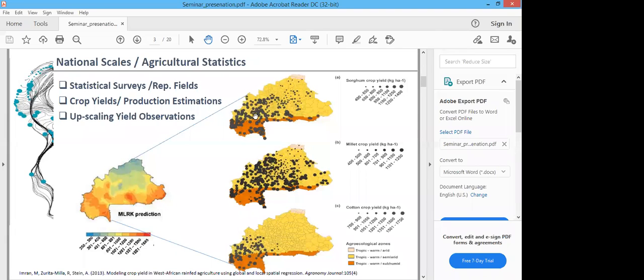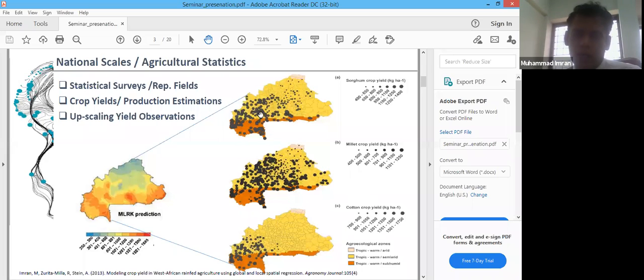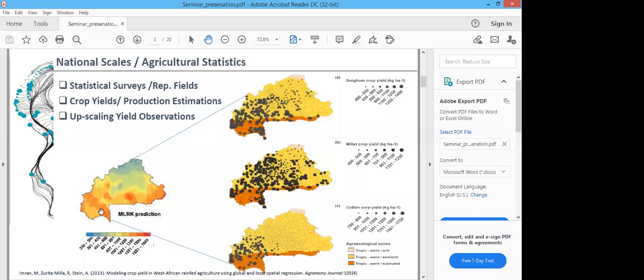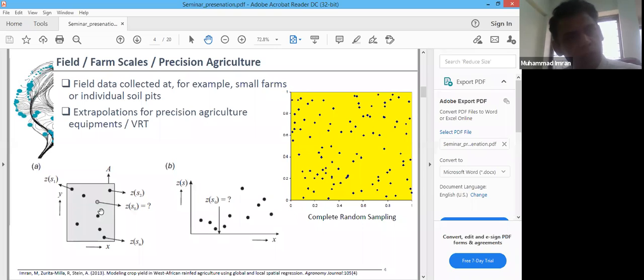So the observations are obtained at the representative field scales, and these observations have to be upscaled to get the total estimation of crop yields or crop production at the national scale. From this national scale, now we come to the field scale, and this is the scale where we have the application of precision agriculture.